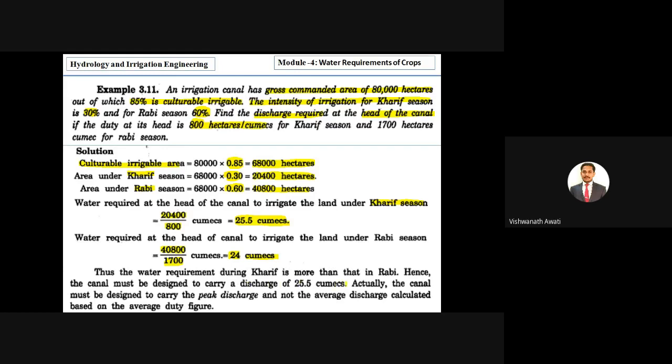Actually, the canal must be designed to carry the peak discharge and not the average discharge, so it is the peak values we have to calculate, giving the maximum water carrying capacity.